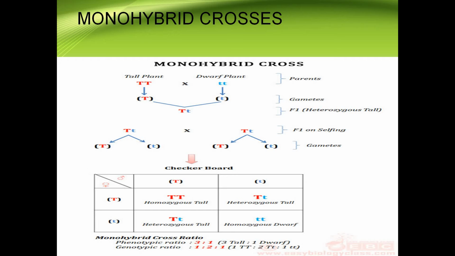So this is about the monohybrid cross. A cross between two parents that differ in one character. The character that Mendel has considered here is, in one plant tall and the other plant dwarf. Only one character he has considered, that's why we call it monohybrid cross.